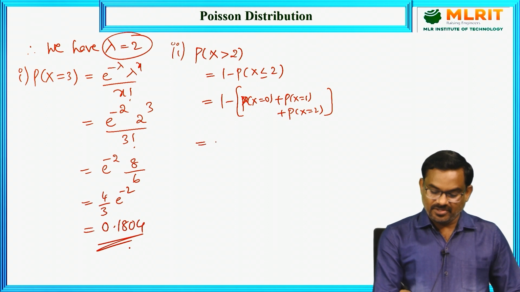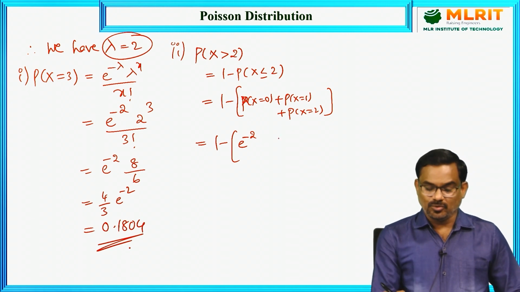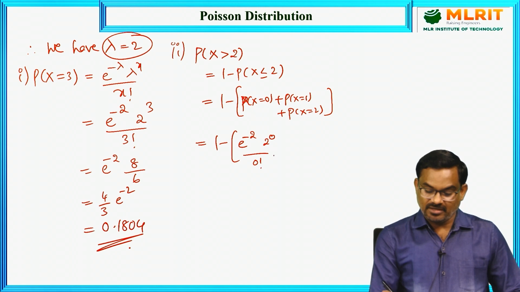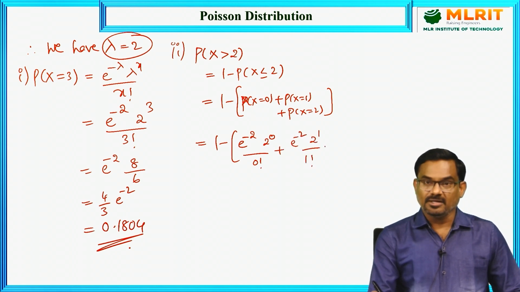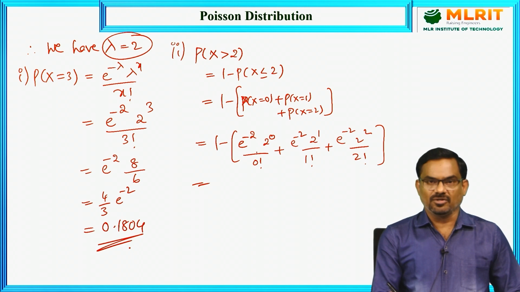So which is 1 minus e power minus 2, that is, lambda value is 2. So e power minus 2 into 2 power 0 by 0 factorial plus e power minus 2 into 2 power 1 by 1 factorial plus e power minus 2 into 2 square by 2 factorial. So this is the probability of 0 successes, and this is 1 success and 2 successes.